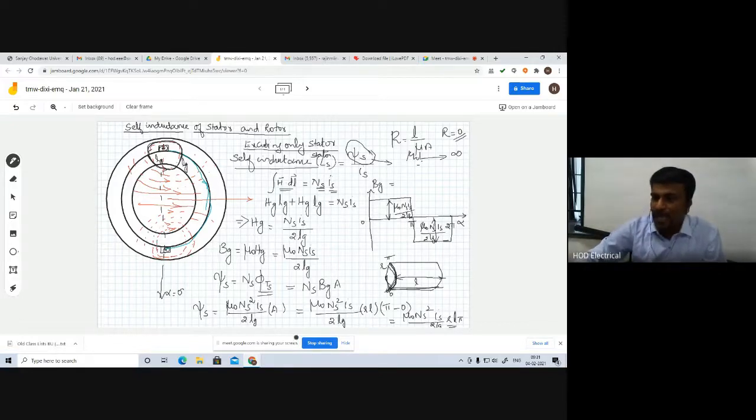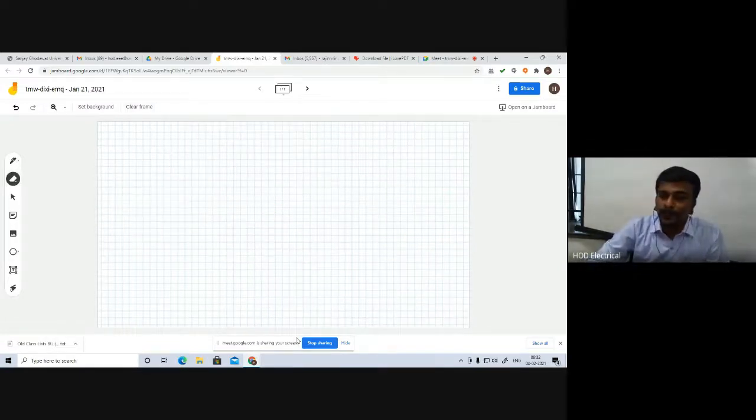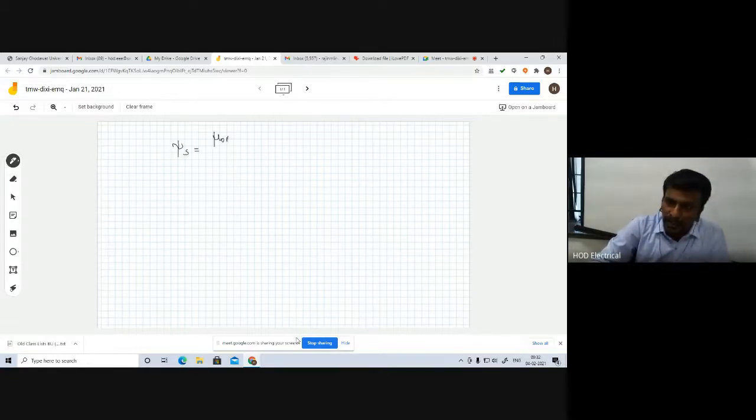From this we already know psi s. Already we have calculated psi s is nothing but mu naught Ns square into pi RL divided by 2Lg.